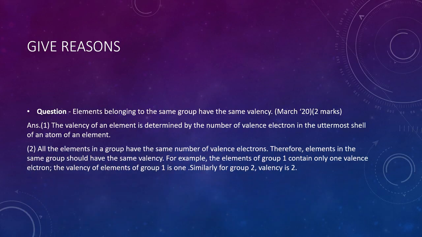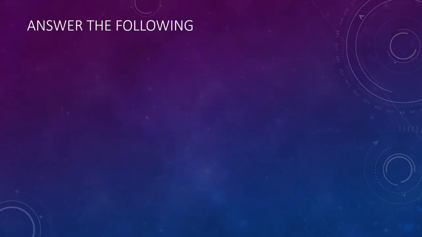So all the elements in a group have the same number of valence electrons. Therefore, elements in the same group should have the same valency. For example, the elements of group 1 contain only one valence electron. The valency of the elements of group 1 is 1. Similarly for group 2 and group 3.